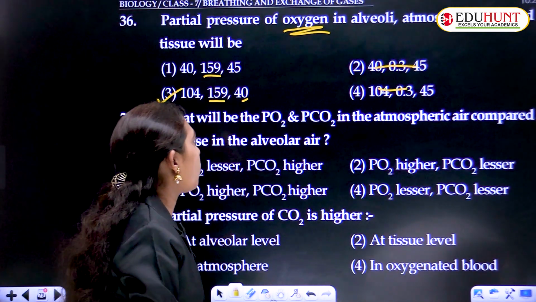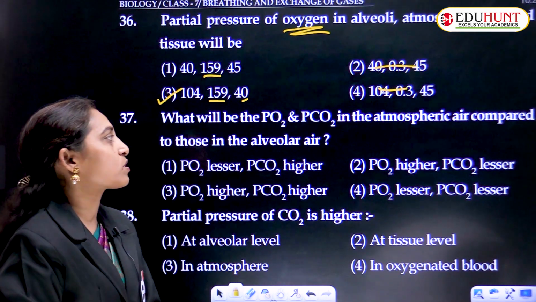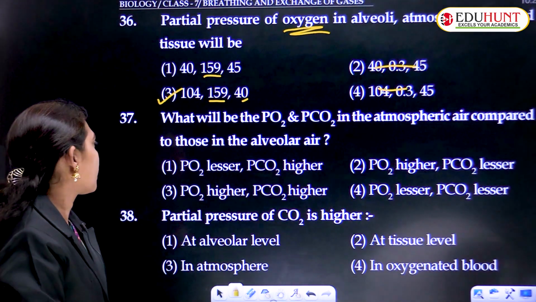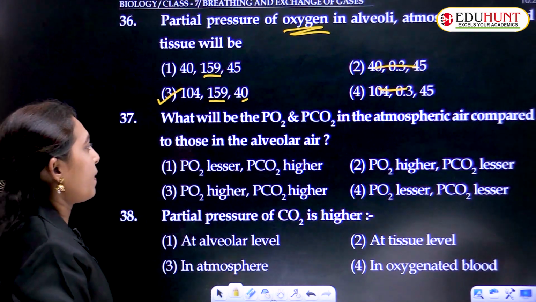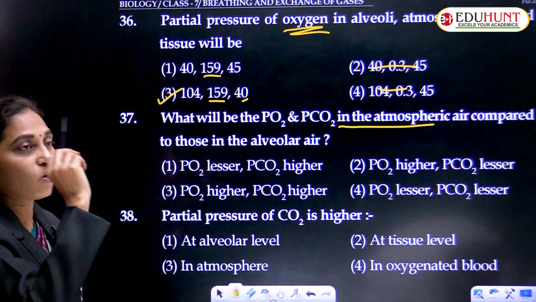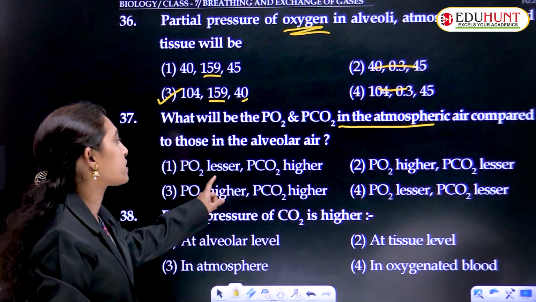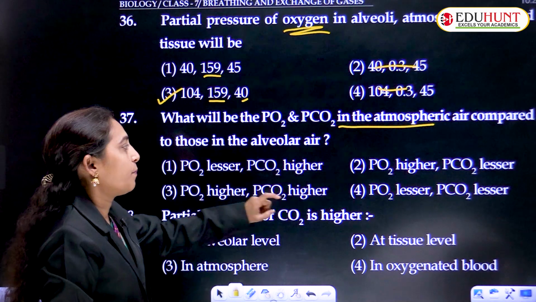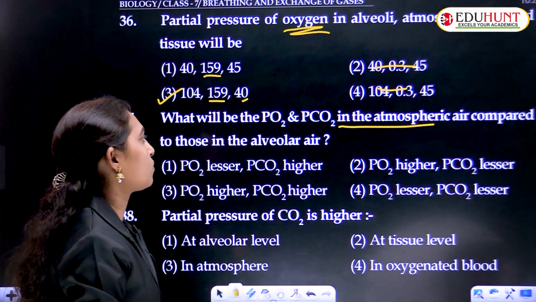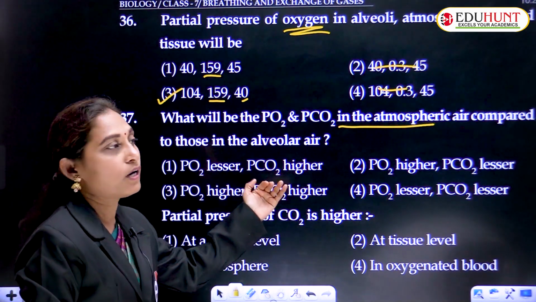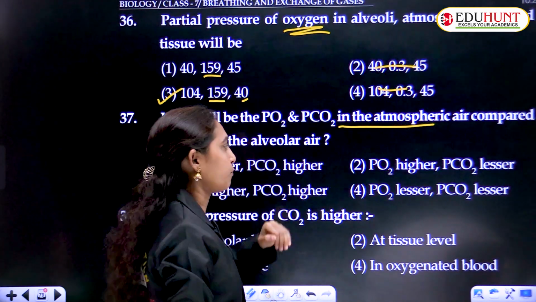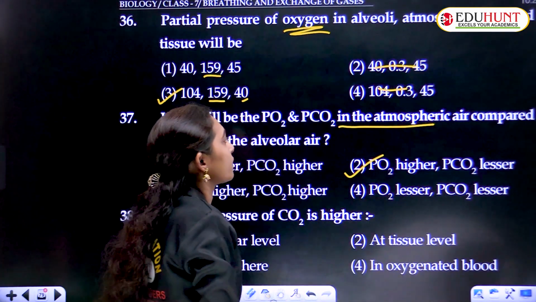What will be the PO2 and PCO2 in the atmospheric air compared to those in the alveolar air? PO2 is lesser compared to alveolar air in atmospheric air, they are asking. So PO2 is lesser, PCO2 is higher. PO2 is higher and PCO2 is lesser. This is the correct option. PO2 is higher in the atmosphere and the CO2 present in the atmosphere is lesser.